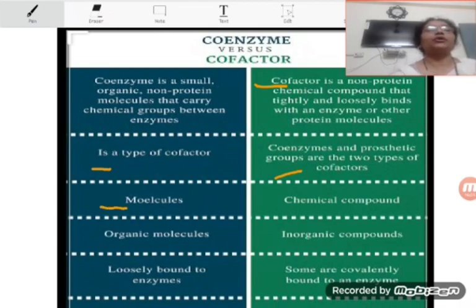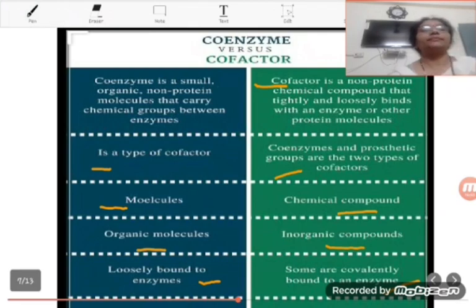Coenzymes are molecules and cofactors are chemical compounds. Coenzymes are organic molecules, whereas the cofactors are inorganic compounds. Coenzymes are loosely bound to enzymes, and the cofactors, they are covalently bound to an enzyme.